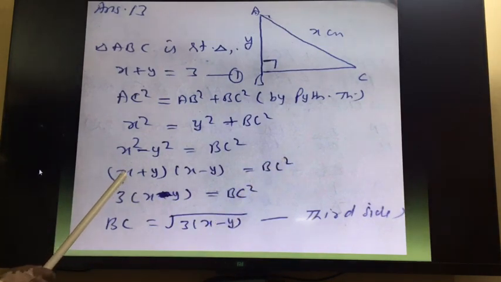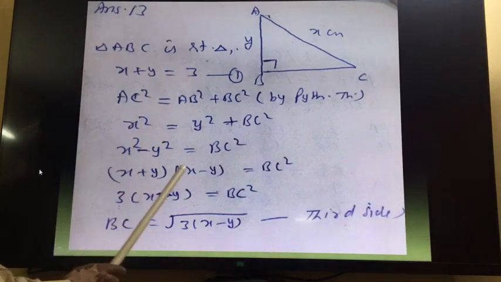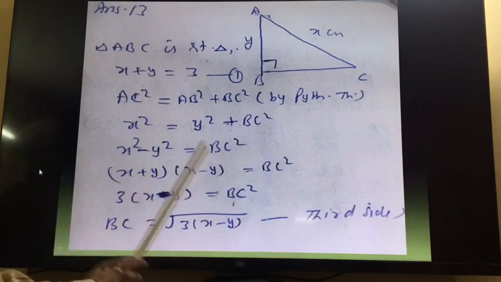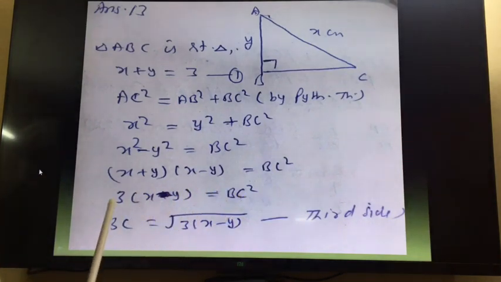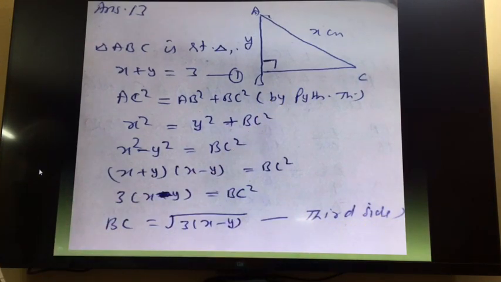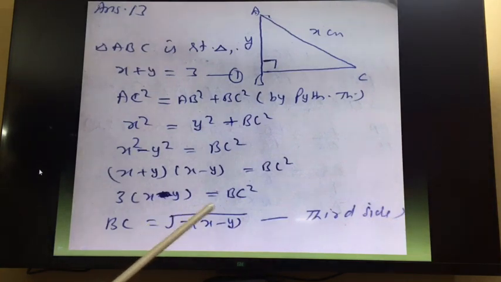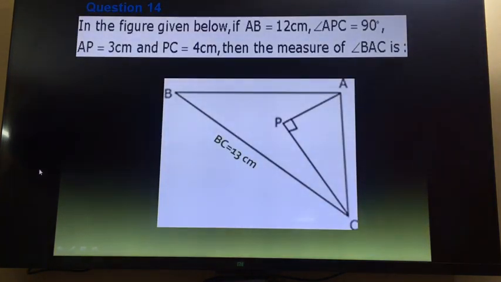Now x plus y is already given as 3, so in place of this we can write 3 into (x minus y) is equal to BC square. So BC will be equal to the square root of 3 into (x minus y), and BC is the third side. So the length of the third side will be square root of 3 into (x minus y). So this is the answer for the 13th question.